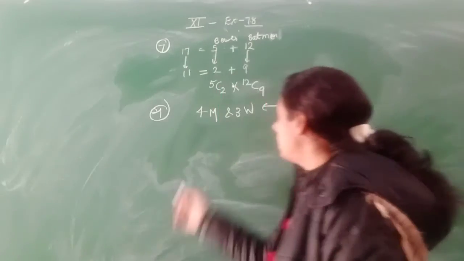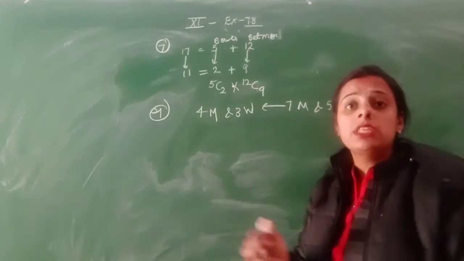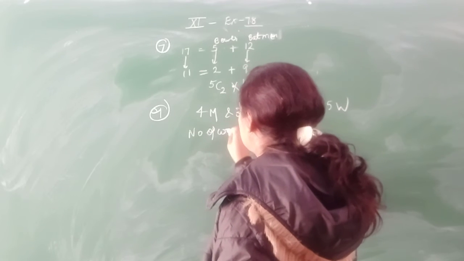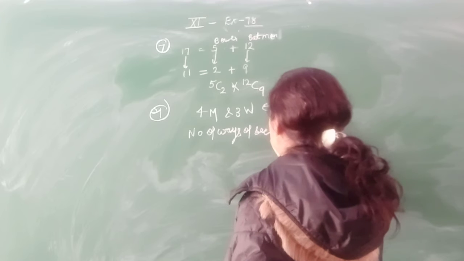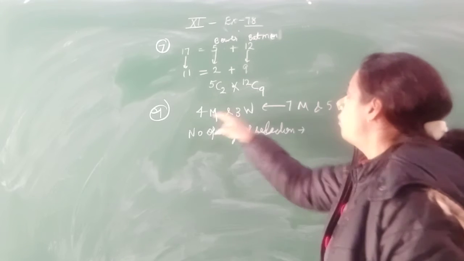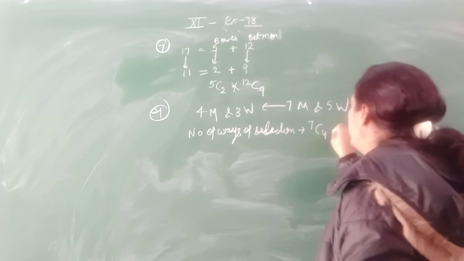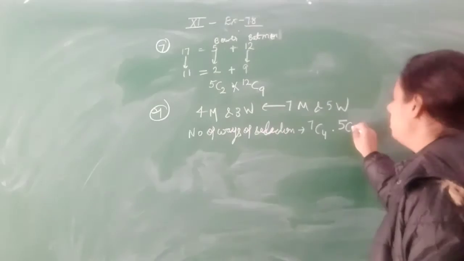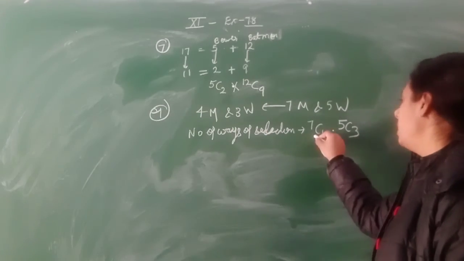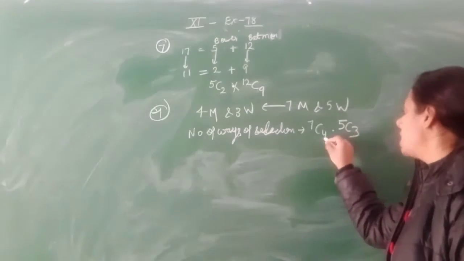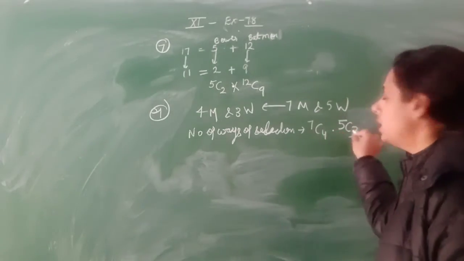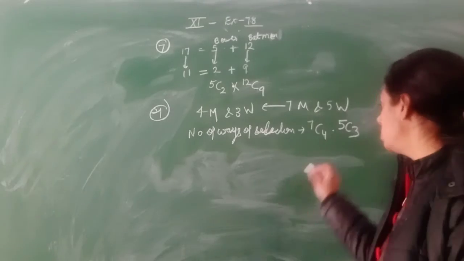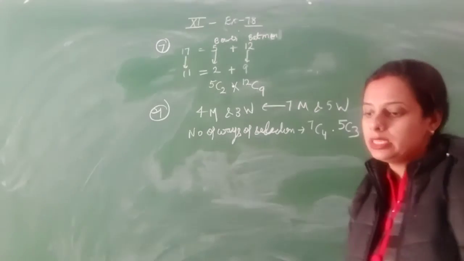It means you have to make a committee of 4 men and 3 women. It means there is a committee of 7 persons. So the number of ways of selection will be the 4 men out of the 7 men, that is 7C4, into the 3 women out of the 5 women, 5C3. So you can make a committee of 7 members, 4 plus 3, in which 4 men and 3 women are there.